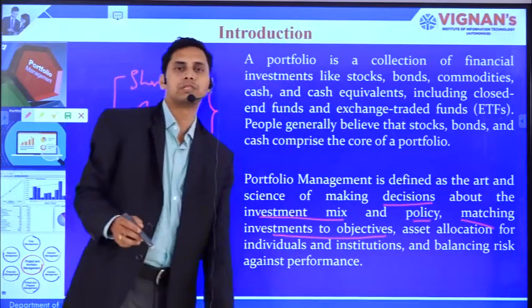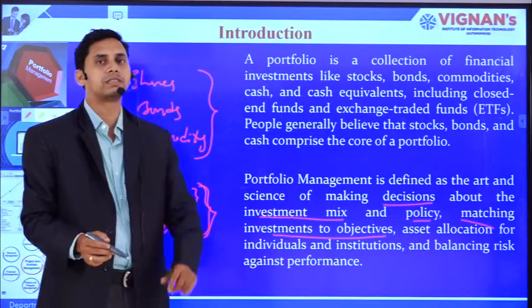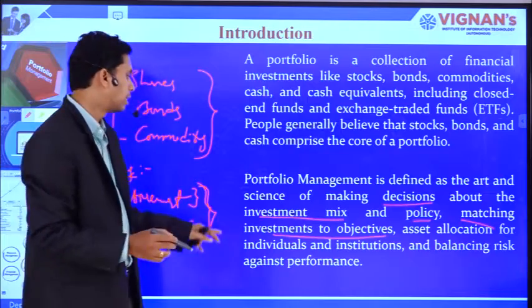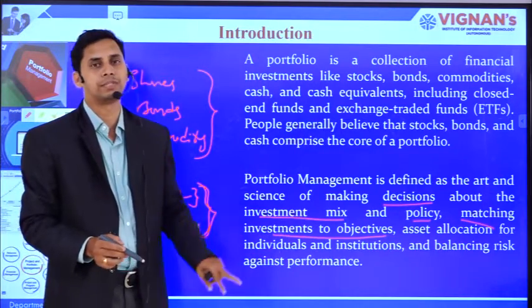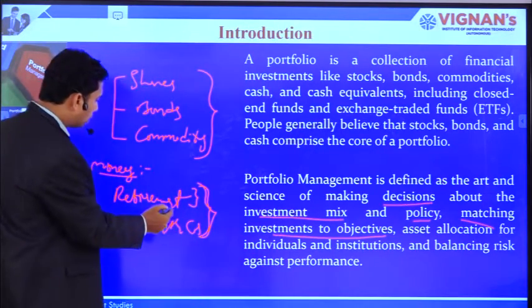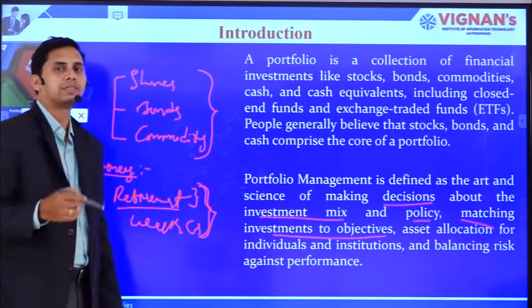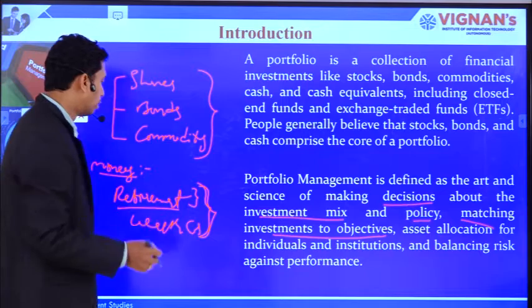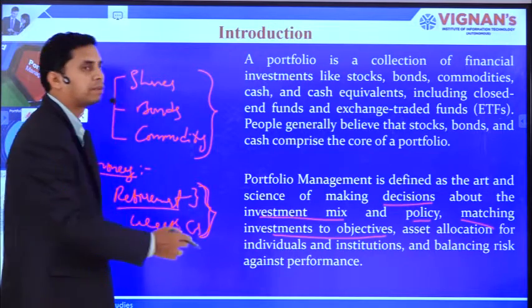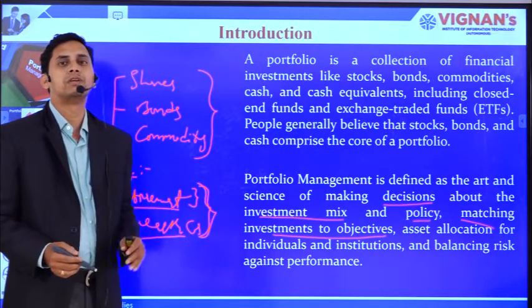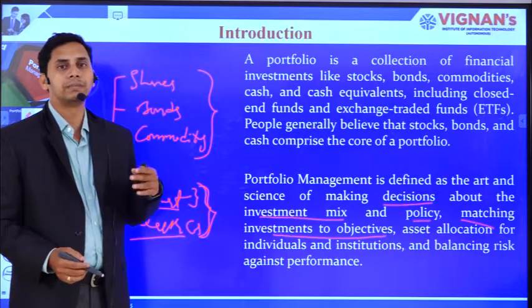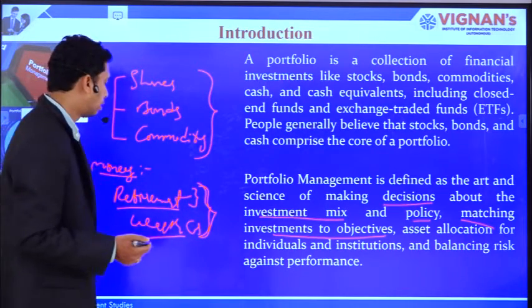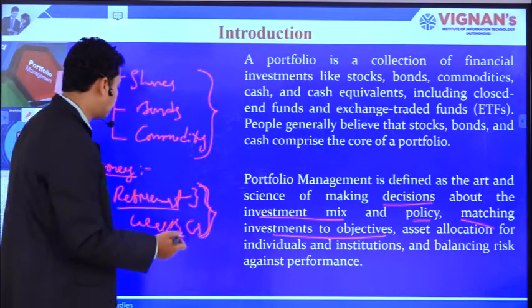This is one of the most important and critical steps in the portfolio management process: matching the investments to the set objectives. Now I just want to retire safely, for which I need a kind of investment which gives me a safe return. At the same time, for wealth creation, I need an investment alternative which gives aggressive returns.